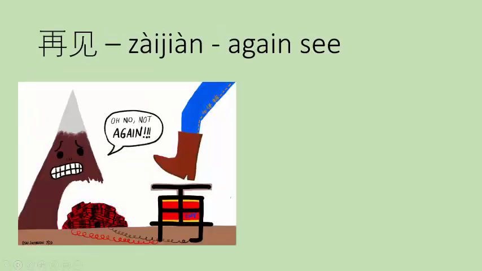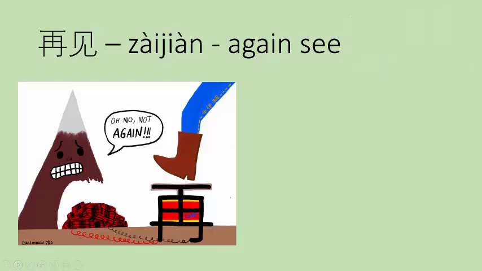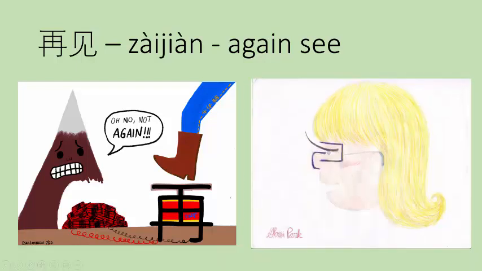The next character we've practiced saying but haven't written much. 再见, goodbye, which literally means again, see. So the first character means again. 再 means again, and here my student has illustrated it as a TNT explosive box, because that's kind of what it looks like to me. And then 见 means to see, and here the students turn the character on its side as it was originally drawn, and it's a picture of an eye with legs.